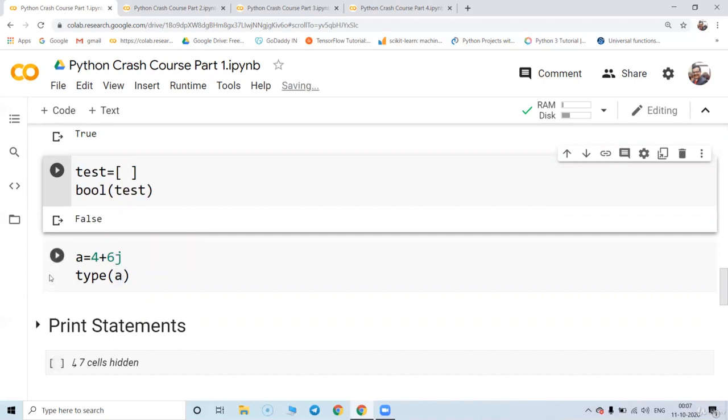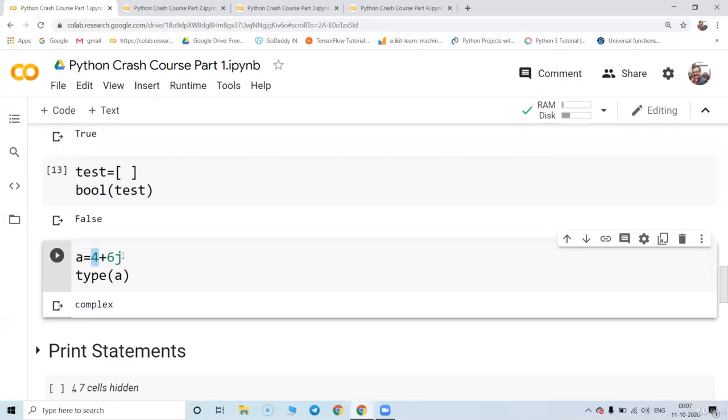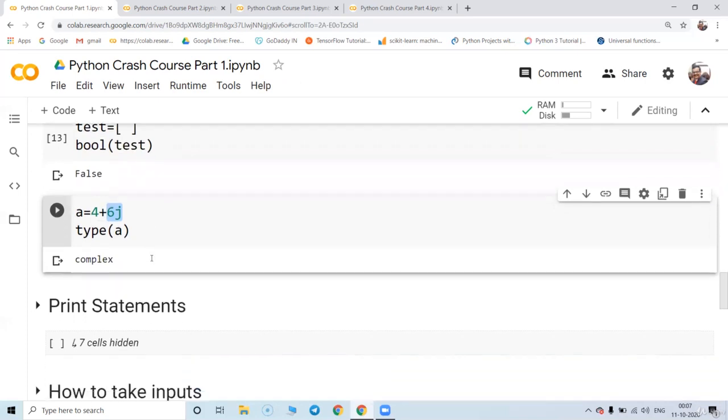Similarly, Python supports one more data type, and that is called complex. 4 plus 6j is called a complex data type. When you write this, 4 is the real value and 6j is the imaginary value. So 4 plus 6j is a complex value data type in Python.